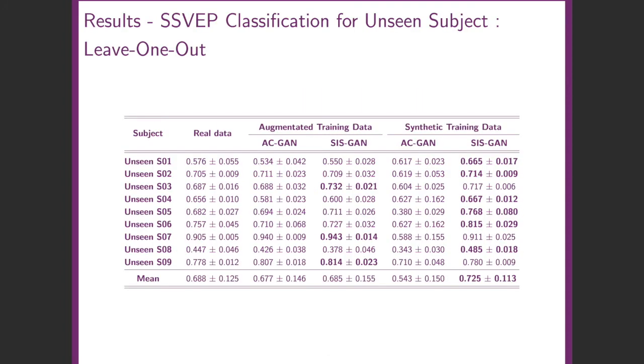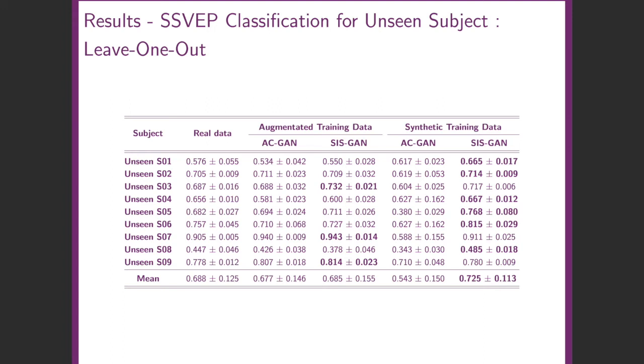The main results that can be found in this paper are 2 experiments on SSVEP classification for unseen subjects, to show the ability of the generated synthetic data in improving the generalization of the classification model, given that there is no prior training on a particular subject. This table demonstrates the SSVEP classification for unseen subject experiments within the same offline dataset, by leaving one subject out at a time as a test set.